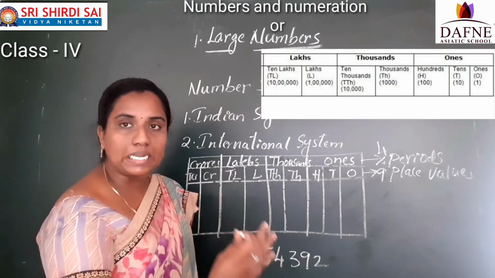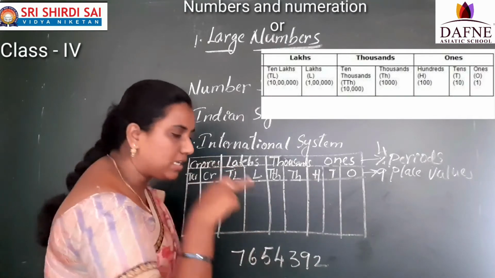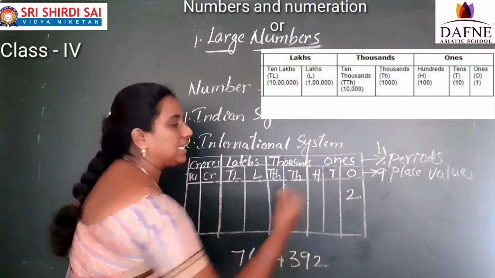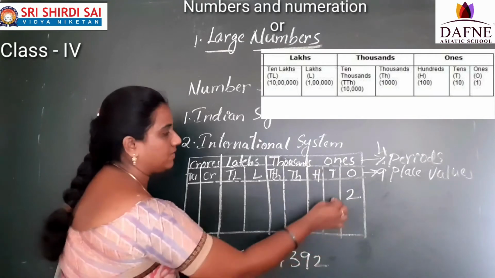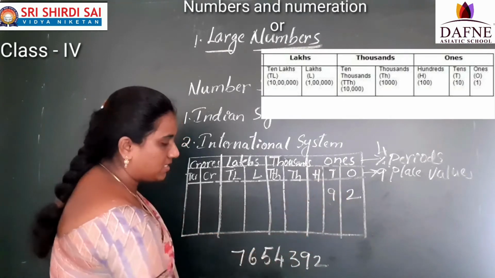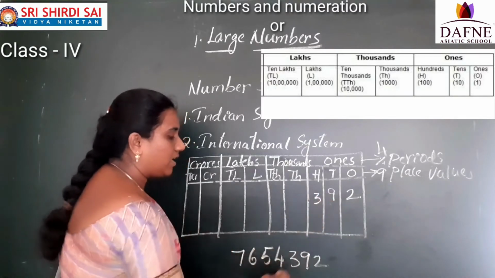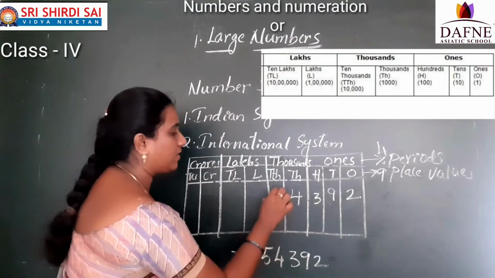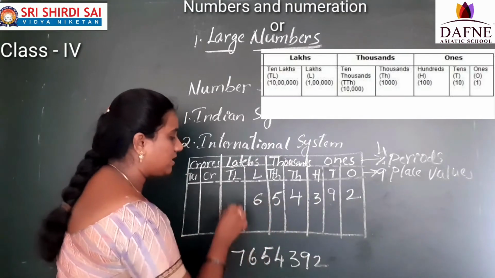When we are writing a number in the place value chart, always start from the right side. What is the rightmost number here? 2. So 2 we have to write here in the ones place. Next, what is the next number? 9. And the next number, 3. And next one, 4. Next number, 5. And the next number, 6. And the next one, 7.